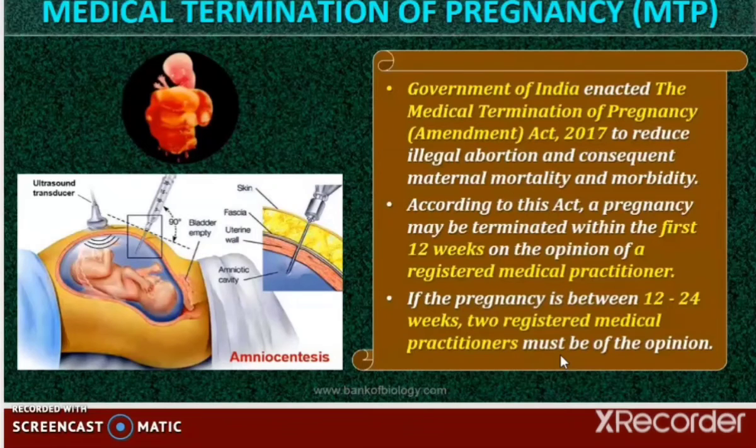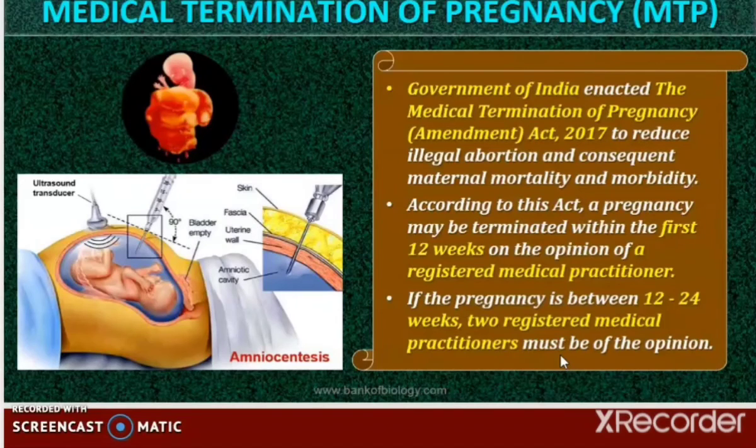So how can we reduce this? By effective counseling on the need to avoid unprotected sexual intercourse and the risk factors involved in illegal abortions, as well as by providing more healthcare facilities, this condition can be reversed, right?